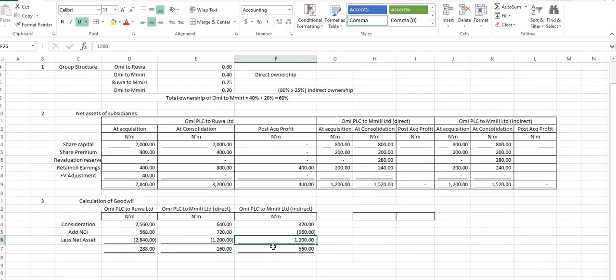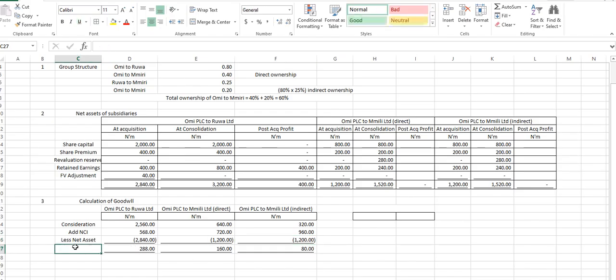Okay, NCI at the date of acquisition is 960. So we have to add the 960 to 320, and remove 1,200. So that means we have 80, right? So this is our goodwill. Am I right? Yes, sir.